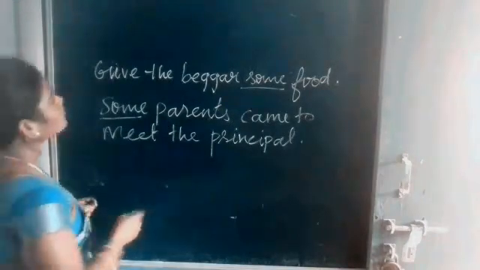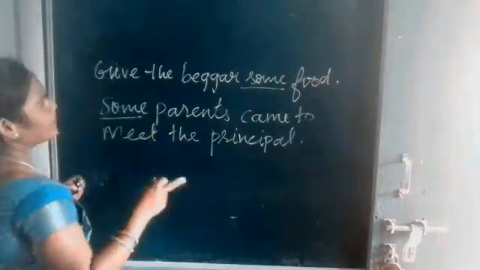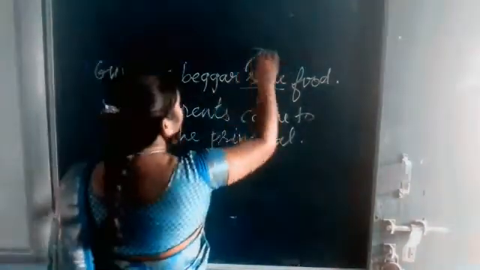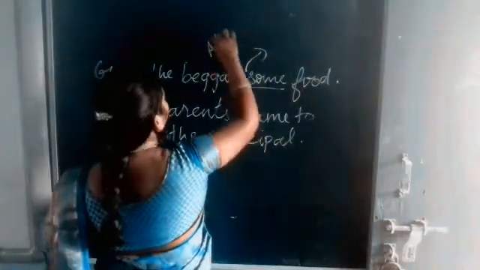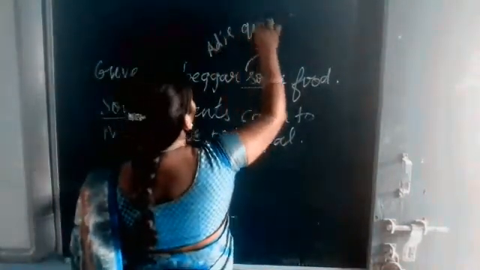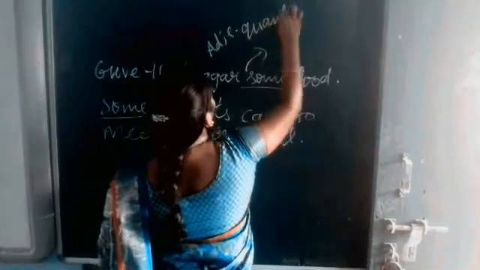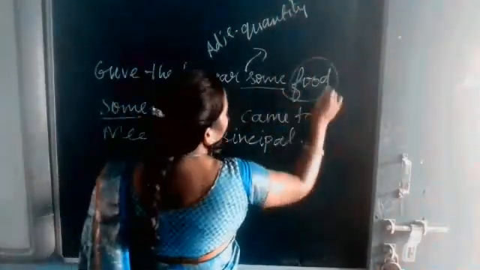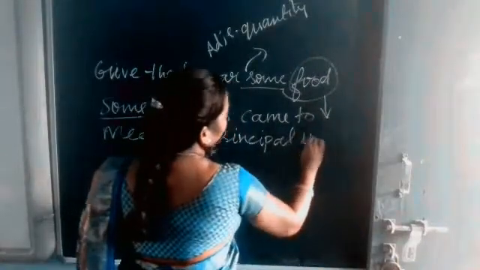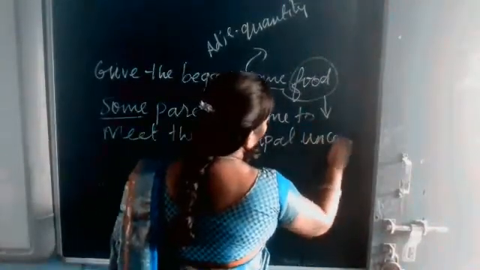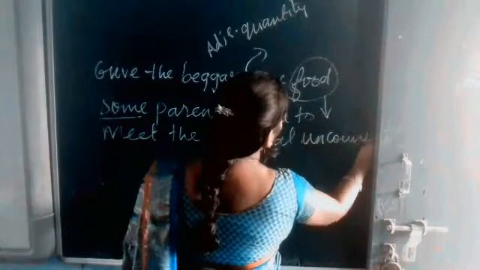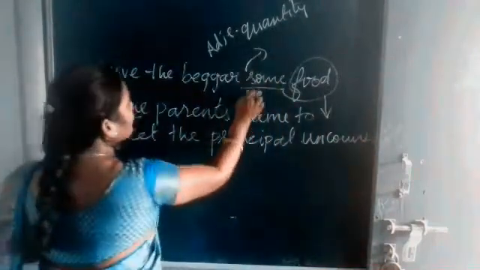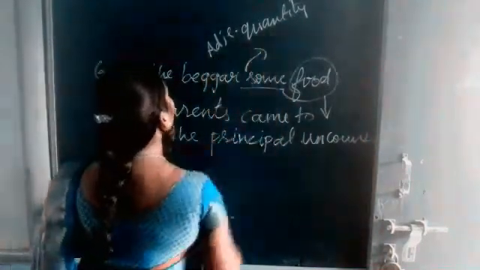Let me tell you. Give the beggar some food. So this some refers to an adjective of quantity. Okay, adjective of quantity, because after the some what is coming here? Food, an uncountable thing, isn't it? So this some refers to an adjective of quantity.